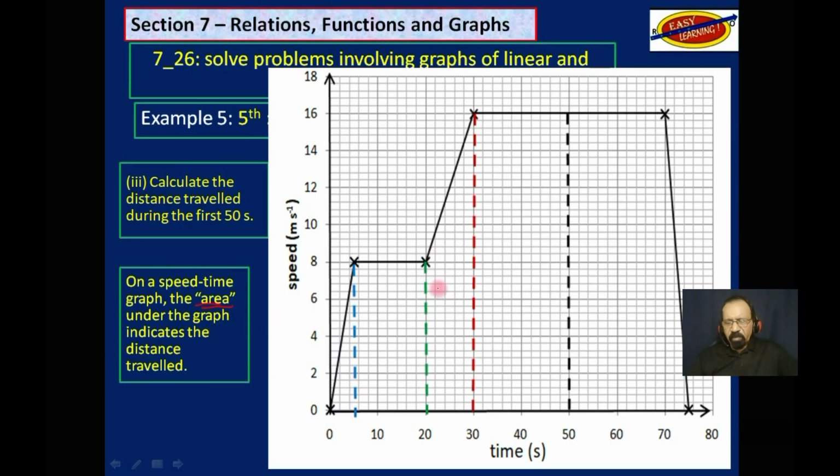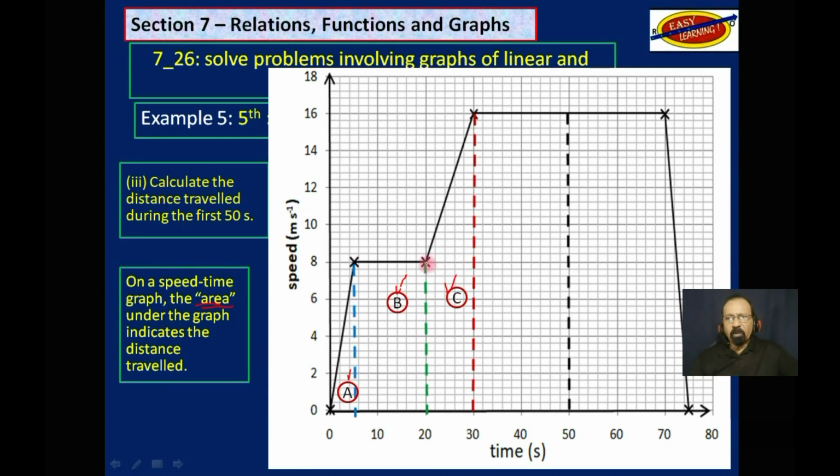Indicated by each of these sections. A is a triangle, so that is easy to find. B is a rectangle, that is even easier to find. C is a trapezium. Now, you may not remember how to find the area of a trapezium, so let me remind you.